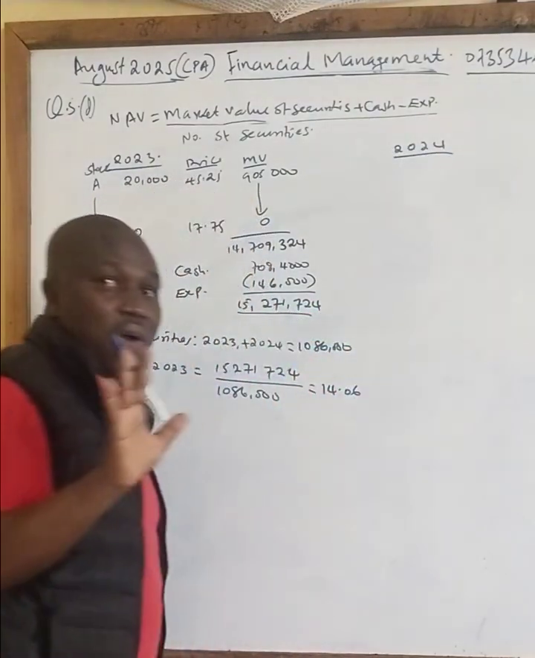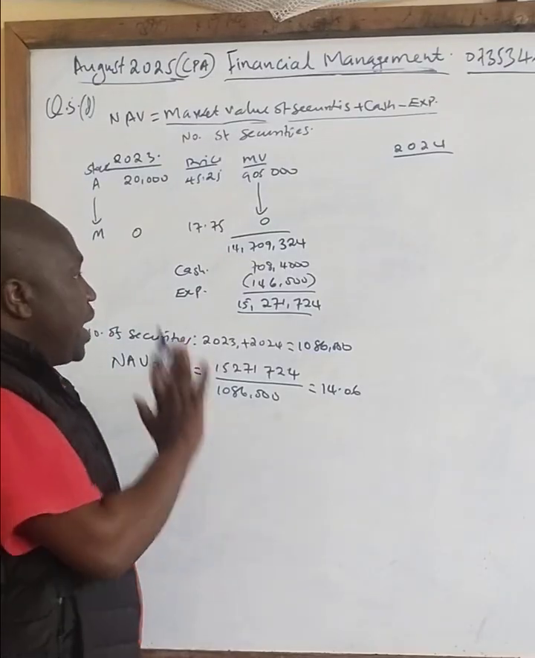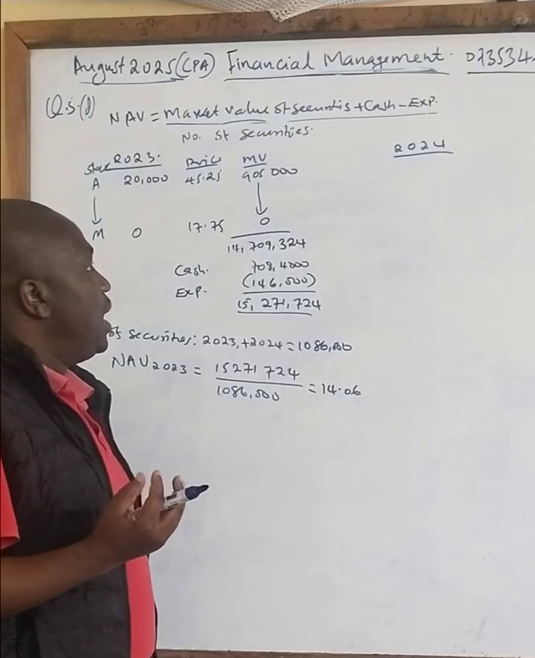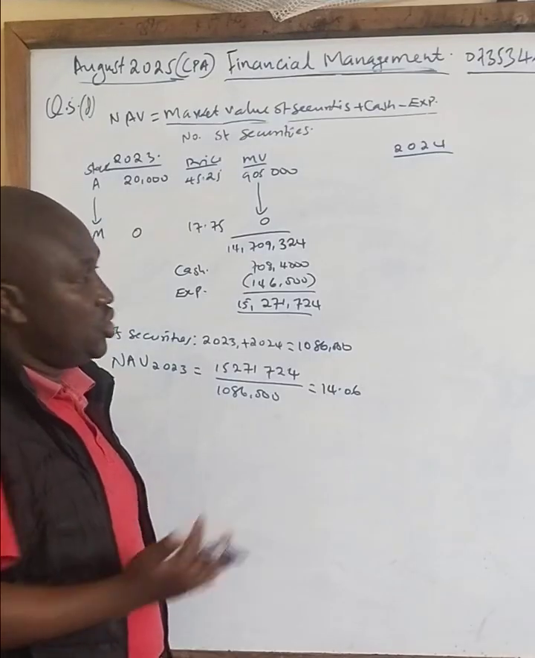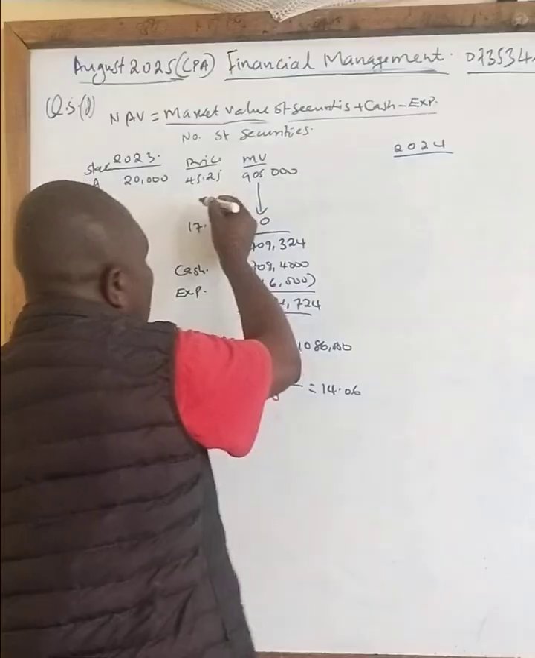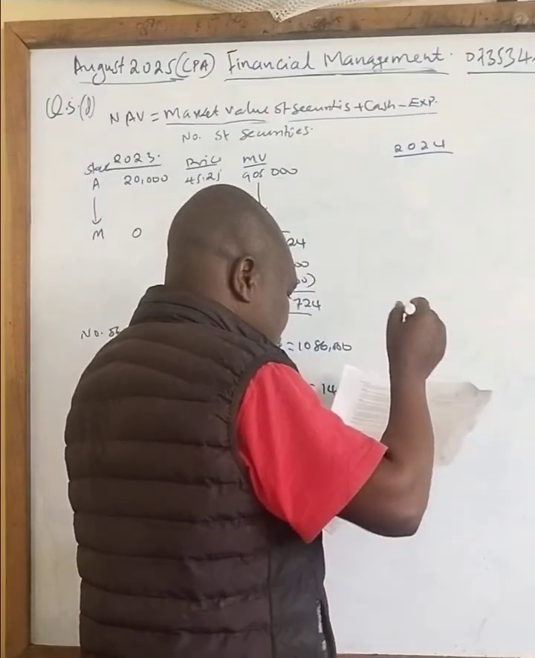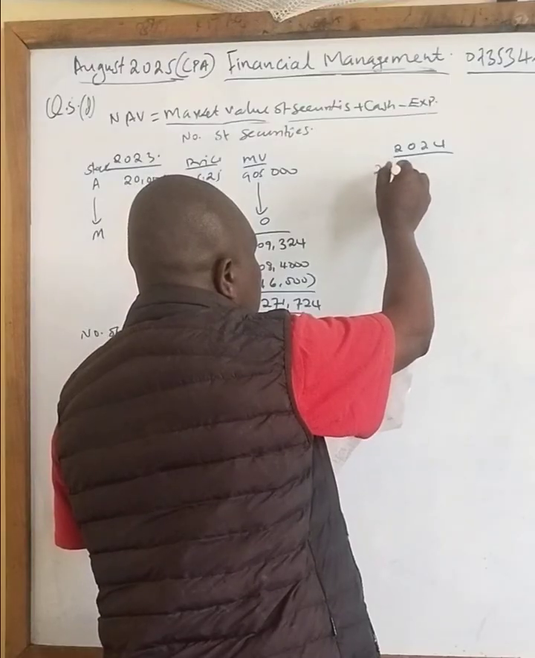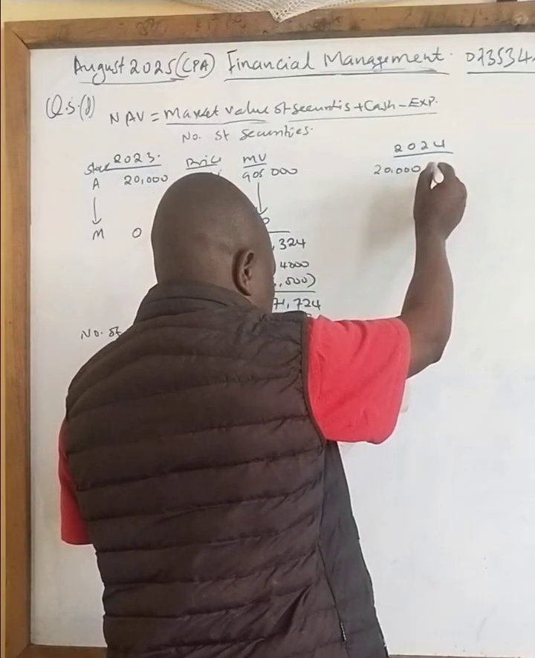You need to ensure that your work is properly arranged, because arrangement of work also attracts and motivates the marker to give you good marks. So therefore for A, I can see the total shares there for A is still 20,000.